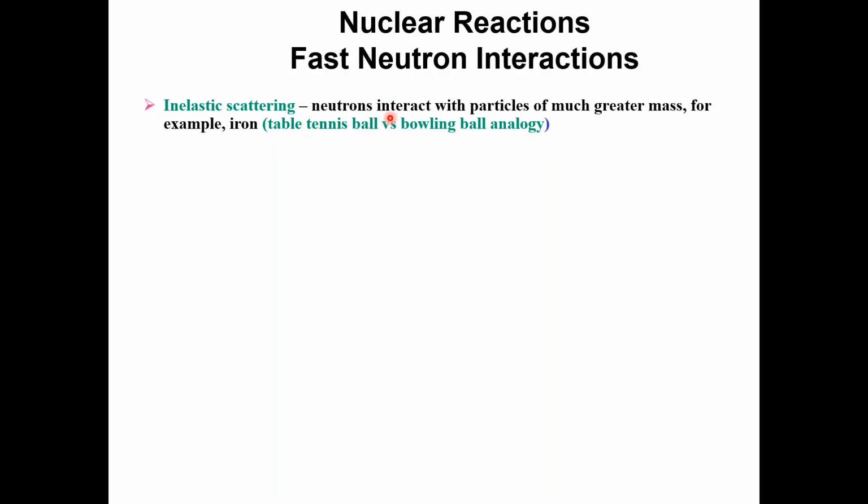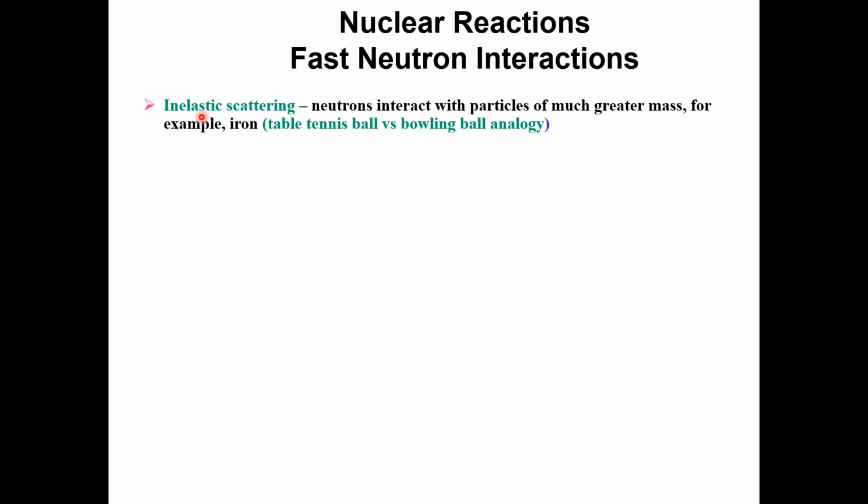In the case of inelastic scattering, neutrons interact with particles of much greater mass, an example of which is iron. Just like we took the example of a billiard ball for elastic collision, for inelastic collisions we can take the analogy of a table tennis ball versus a bowling ball. Let me explain again.